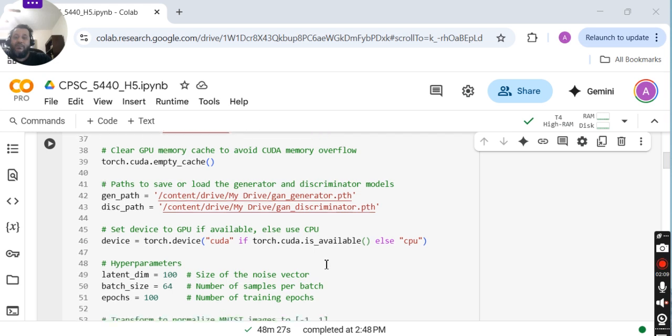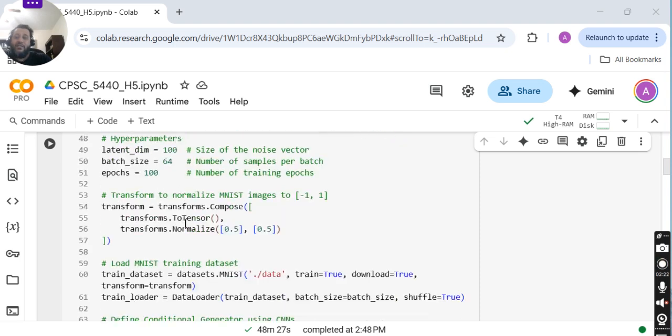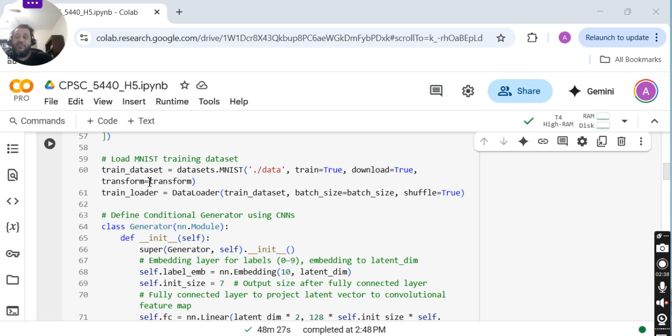Here I'm checking whether I'm using GPU or CPU, and whichever I'm using, I'm assigning it to the device so that I can use that for my analysis. And here are the hyperparameters, and I'm transforming these MNIST images so that the normalized values are between -1 and 1. This is where I'm loading the train dataset, and also looping through it.